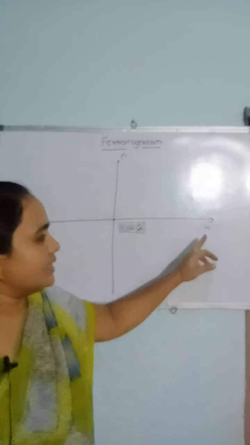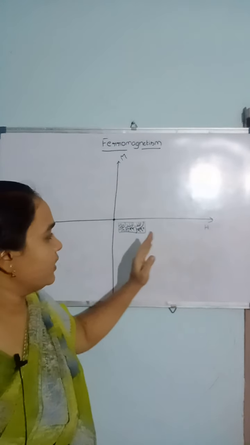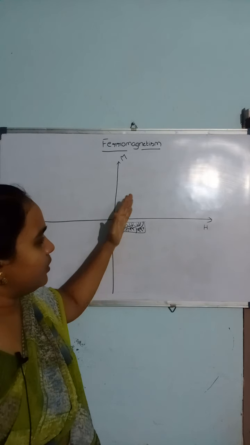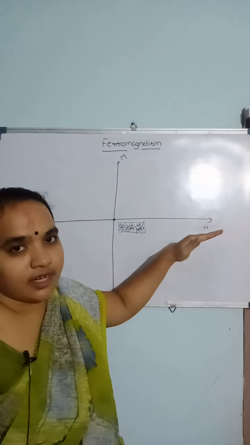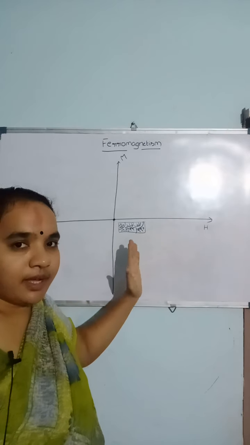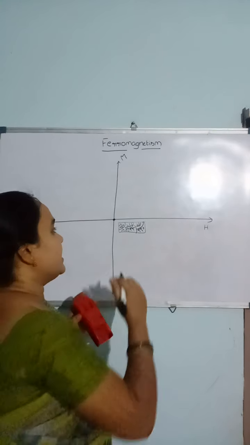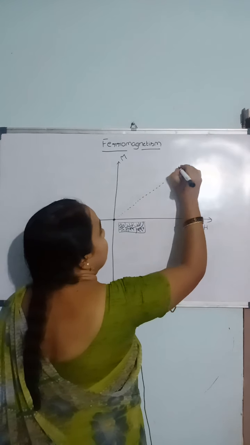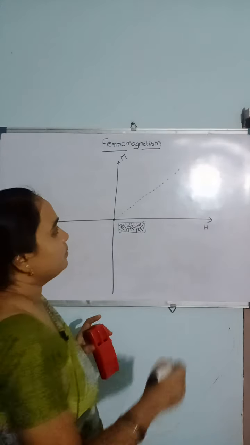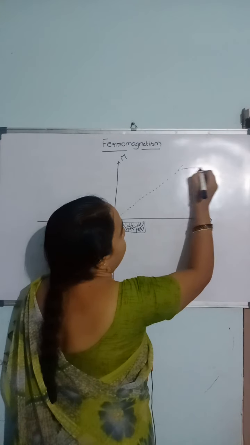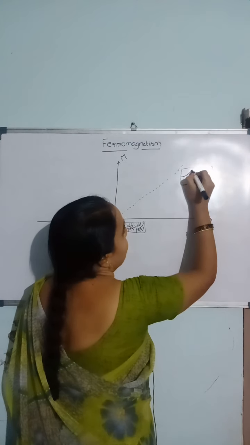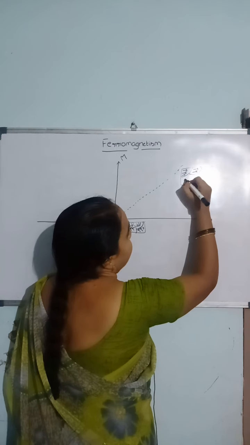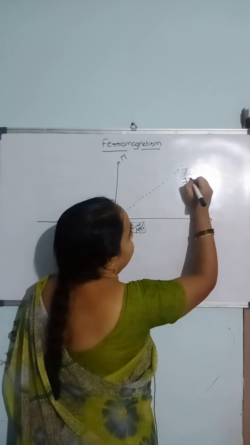If you increase the external magnetic field, these dipoles try to orient in the direction of the external magnetic field, so the magnetization increases linearly up to a point such that all the dipole moments are aligned in the direction of the external magnetic field.